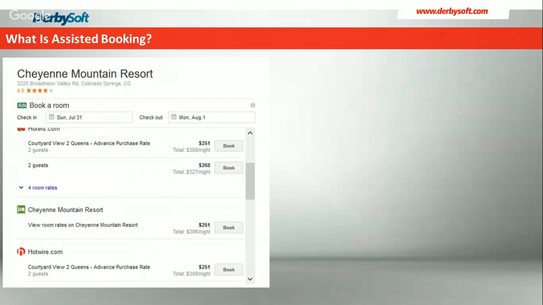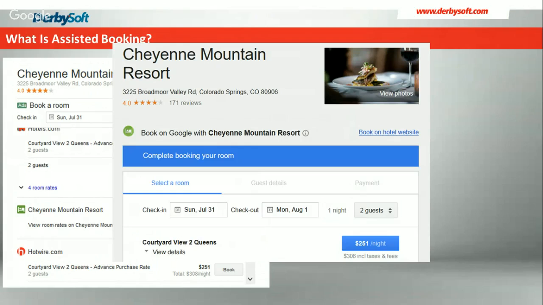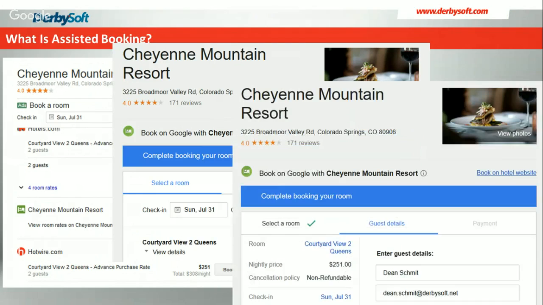But in this case, when I click on that, I'm taken to a page where I could, in fact, go to the hotel if I wanted to, but more likely than not, I see my dates, I see my rate, I see the button, I click on that to book it, and I'm giving you my name. Notice that trend again, click, click, book. Remember that, we'll talk about it more. So a very efficient booking process that takes us through that sales cycle, gets us to where we're placing the reservation.